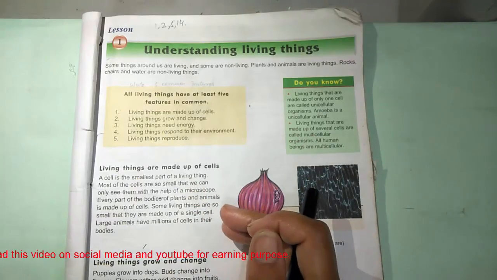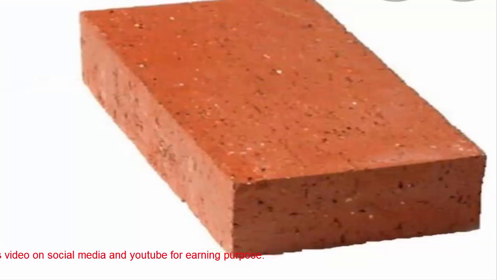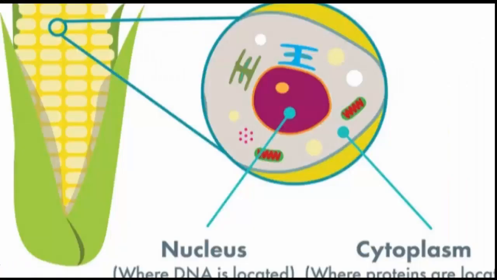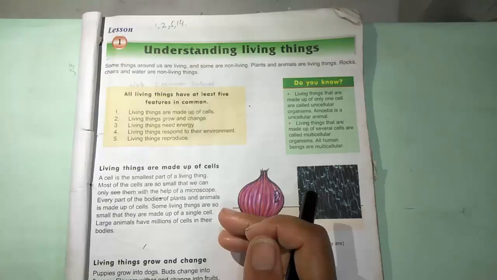Now the first question is, what are cells? Just take the example of a brick. A number of bricks joined together form a wall. In the same way, a number of cells joined together form a living organism. You can see in this diagram that a number of cells have been joined to form a living thing or a living organism. And we have discussed the examples of human beings, animals, and plants in multicellular organisms in detail.